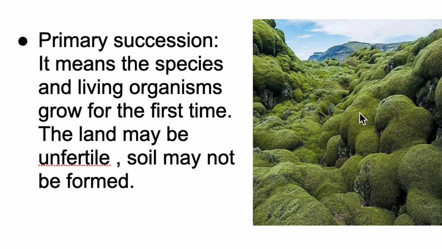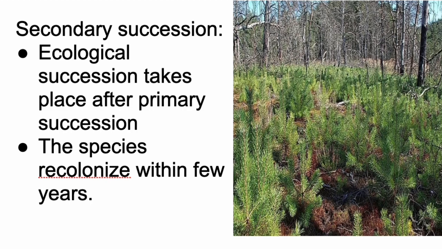In primary succession, the growth is very slow and it may take some thousands of years for the species to grow. And the second type is secondary succession. In this type of succession, the growth rate is generally fast.